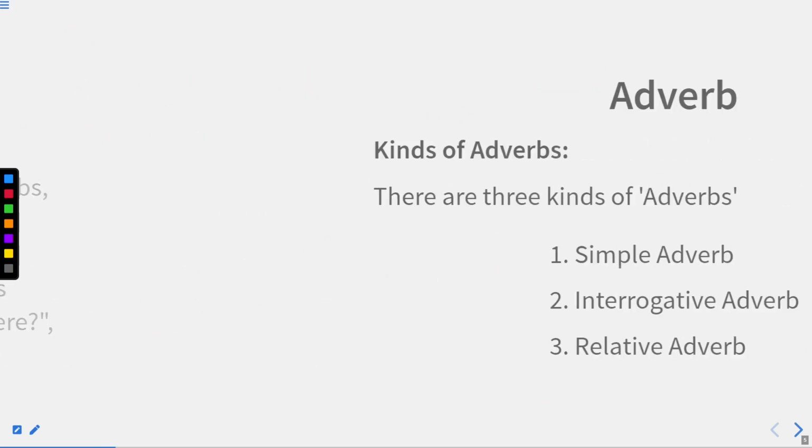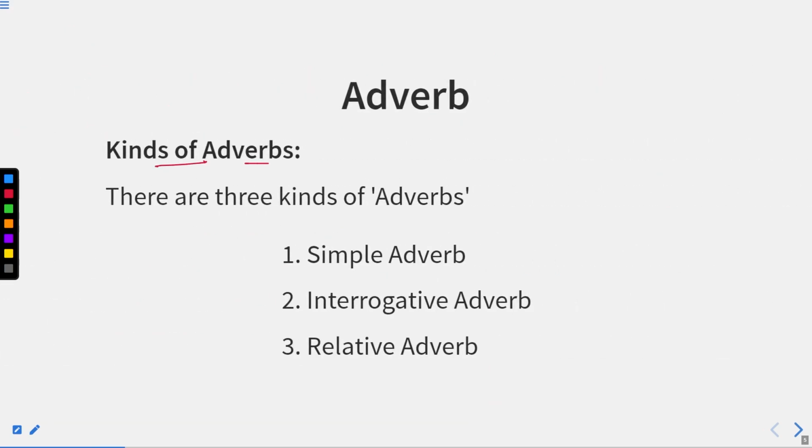Now let us move further. Here we'll discuss kinds of adverbs. We have three kinds of adverbs. What are these three types? Simple adverb, interrogative adverb, and relative adverb. First of all, we'll discuss simple adverb. Simple adverbs are just related to simple sentences. Whenever we have simple sentences, and they are qualifying any sentence, that is known as a simple adverb. Let us discuss simple adverb first, and after that we'll discuss interrogative, and after that relative adverb. Interrogative basically refers to question forms, and relative relates or joins two sentences together.